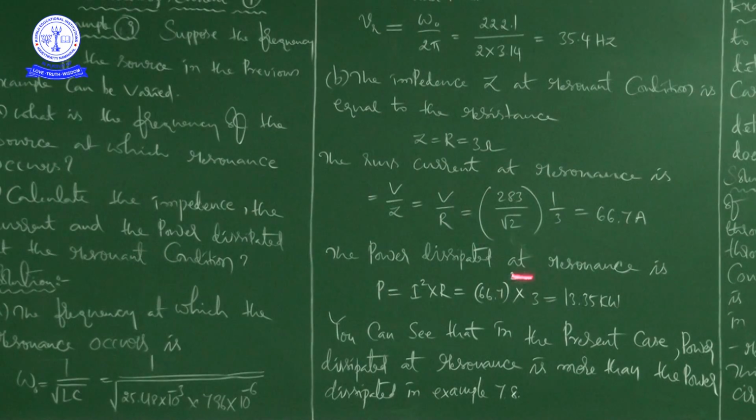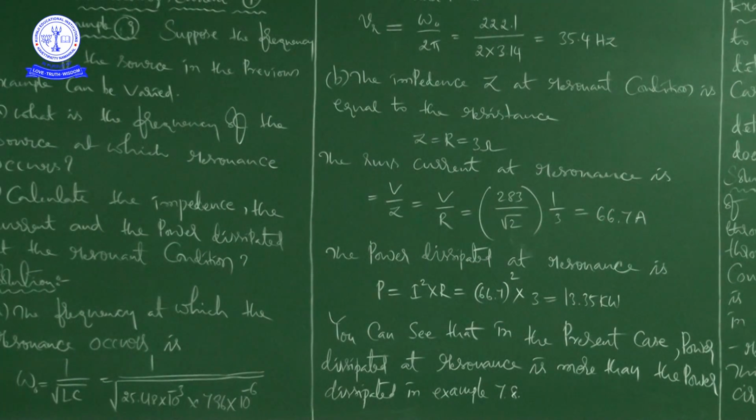This is the RMS current value: 283 by 3 root 2, which is equal to 66.7 amps. The RMS current at resonance is 66.7 amps.